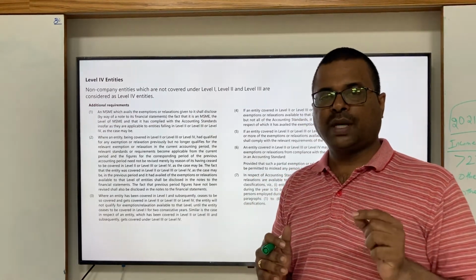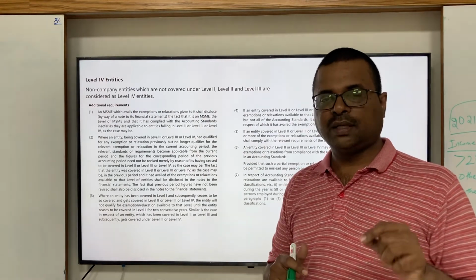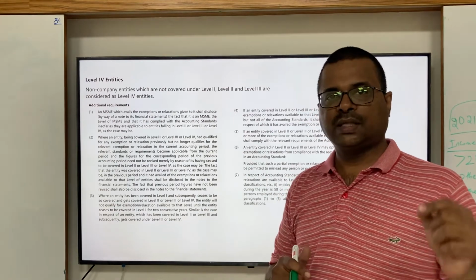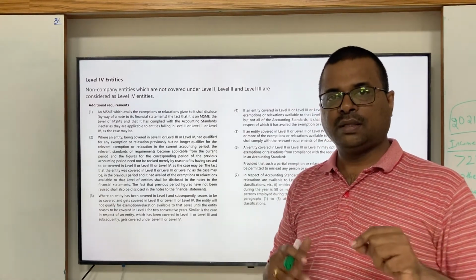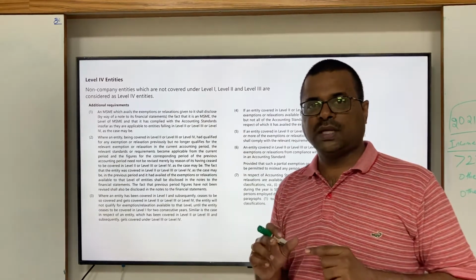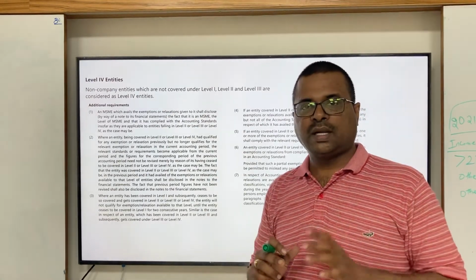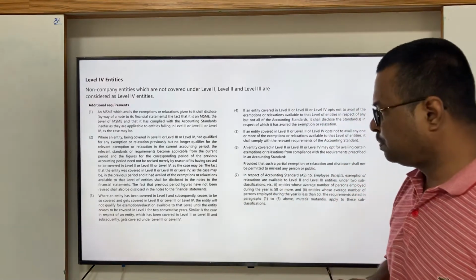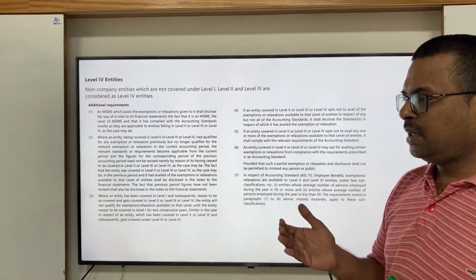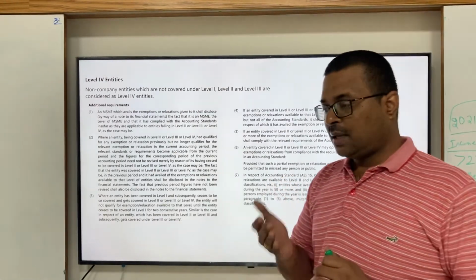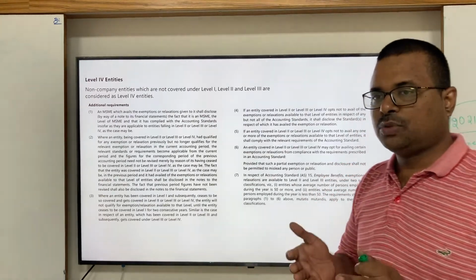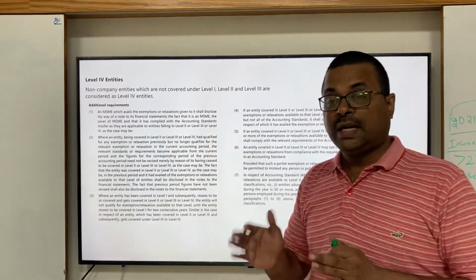Rather, you have to mention that this particular entity was previously under so and so level and it has availed so and so relaxations or exemptions. That note has to be mentioned and the figures need not be changed in comparison with the current year reporting. This point you have to keep in mind. And another point is, suppose any entity has downgraded its level.